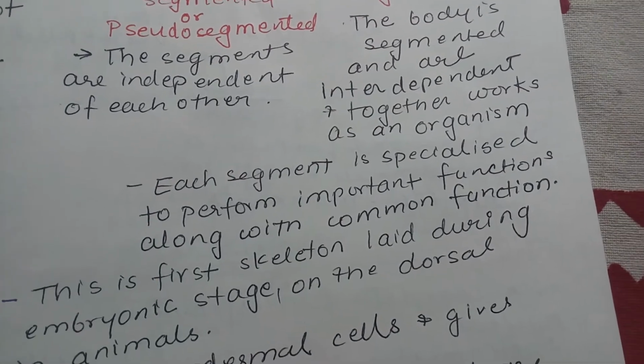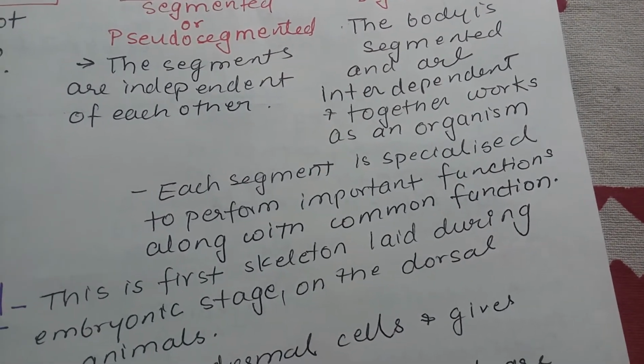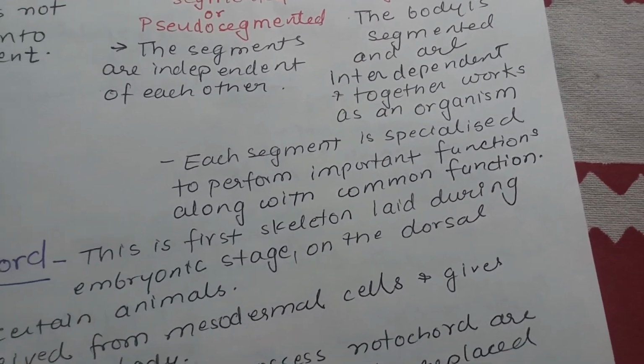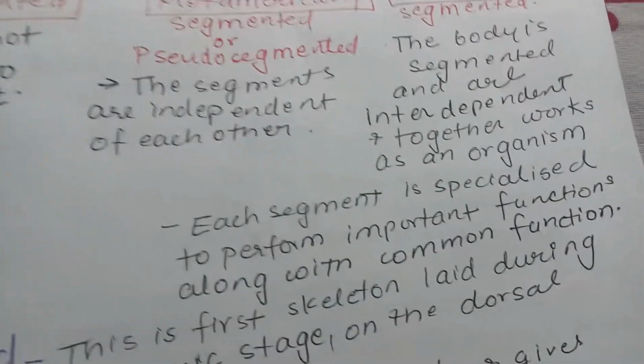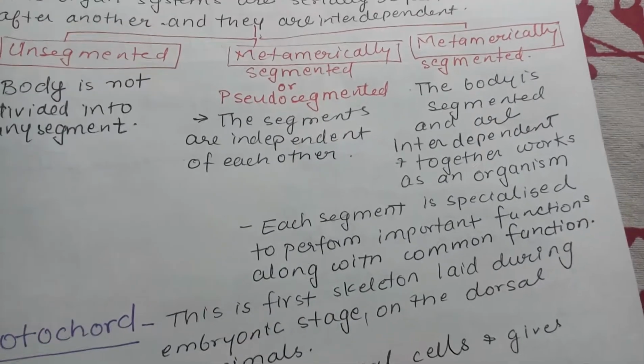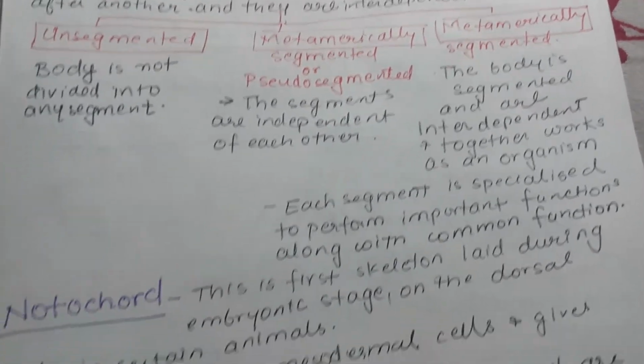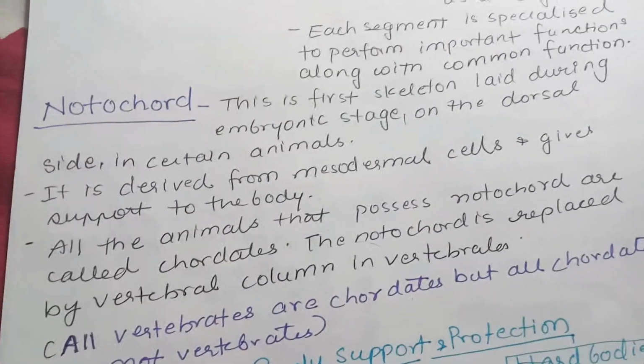Each segment is specialized to perform important function along with the common function. So there is some common function which is there in all these segments, but certain segments perform the special function. Next we will discuss notochord.